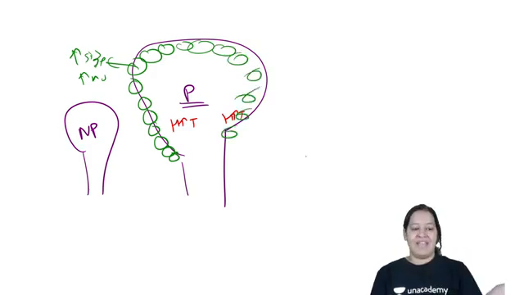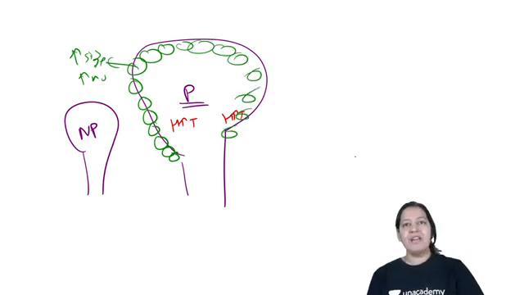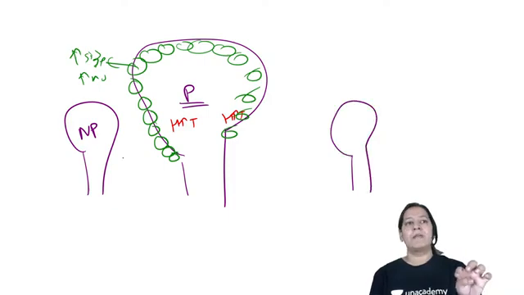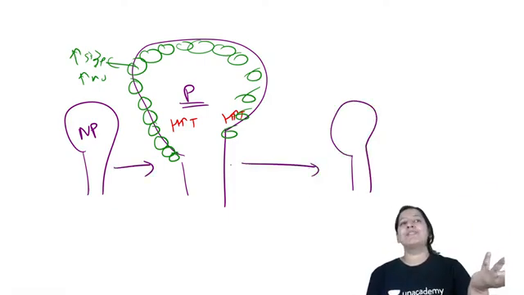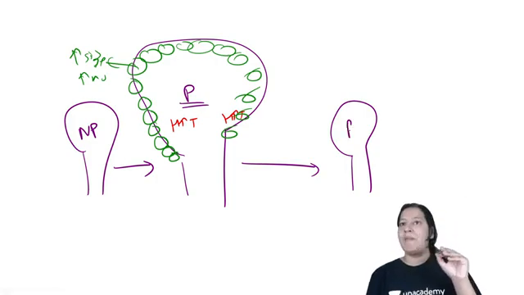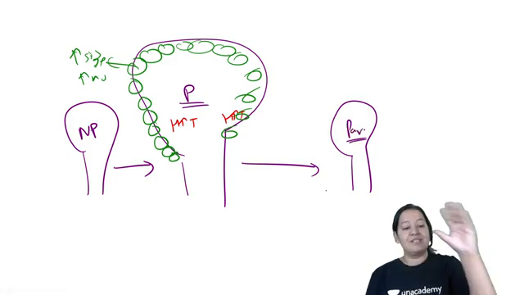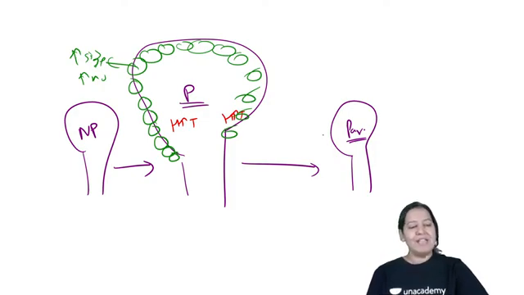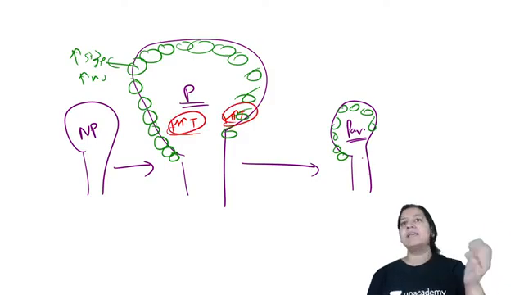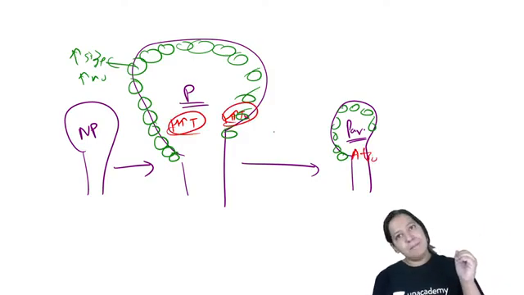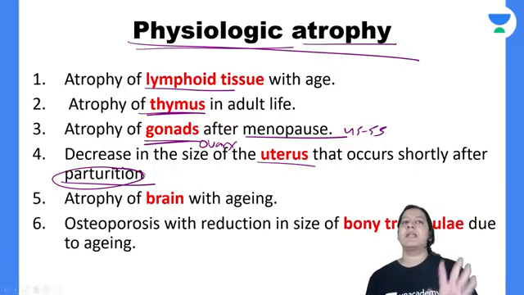Now after delivery what happens? After delivery, it again comes back from here to here. Now it has to again shrink. तो shrink कैसे होता है? This is known as parturition. Parturition में वापस shrink कैसे होगा? It is due to atrophy. The cells present here will decrease in number and size. So due to hypertrophy, it is increasing in number and size, and due to atrophy, it is again becoming non-pregnant size. So this is an example of atrophy.